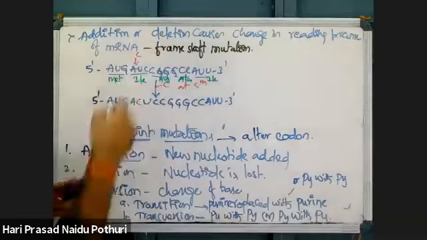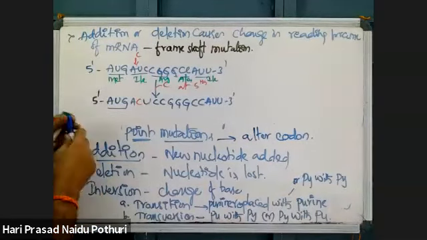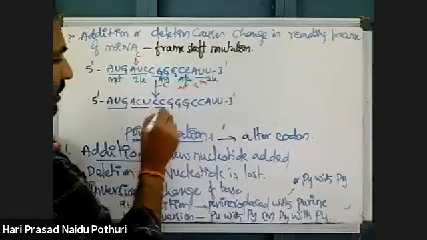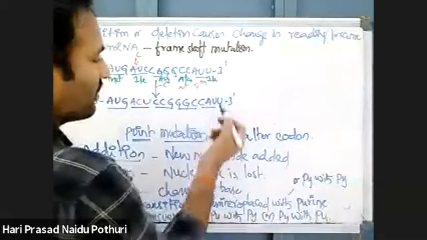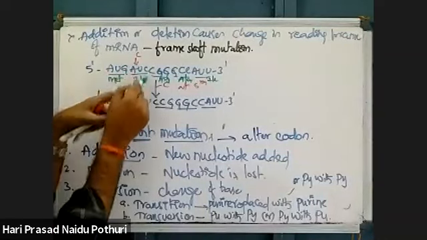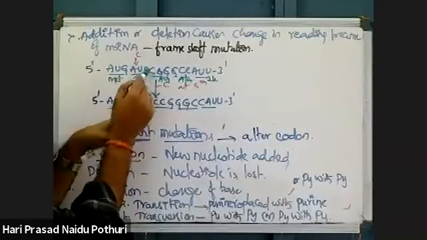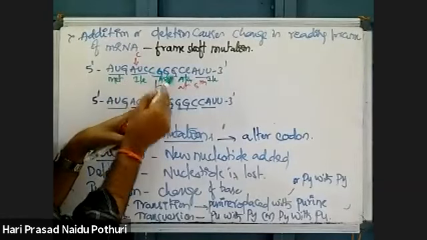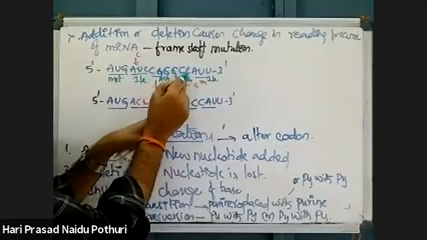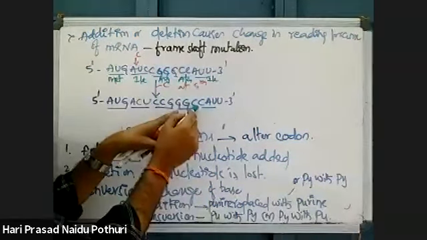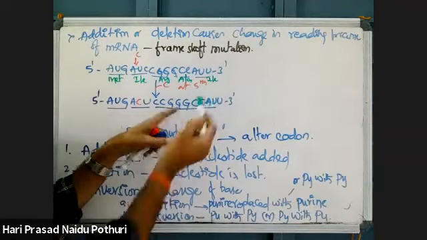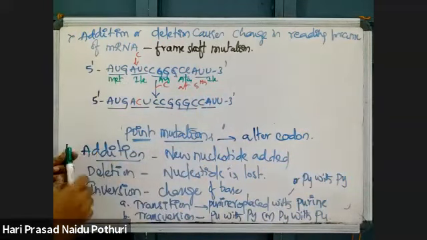When cytosine is inserted, what is happening? AUC is modified to ACU, then CCG, GGC, CAU. See now, after AUG there was AUC, but ACU came, then it is shifted. CGG became CCG. Then GCC was there, but GGC came. After that, AUU was there, but CAU came. Each and every nucleotide is changing now.